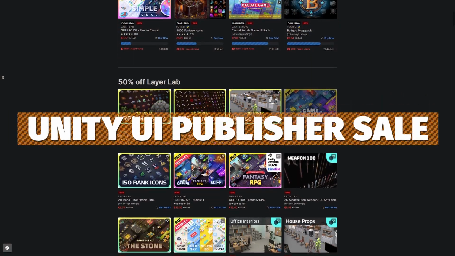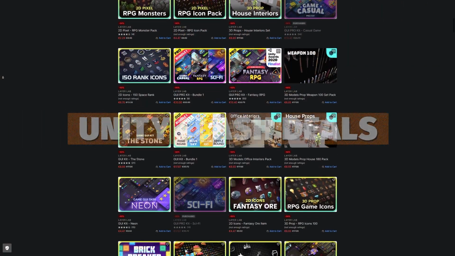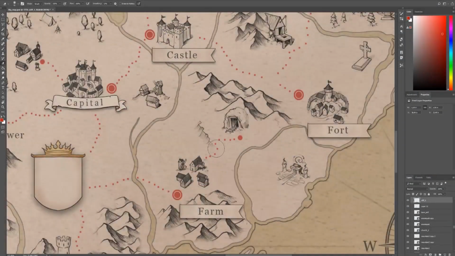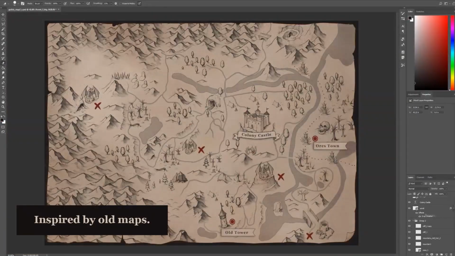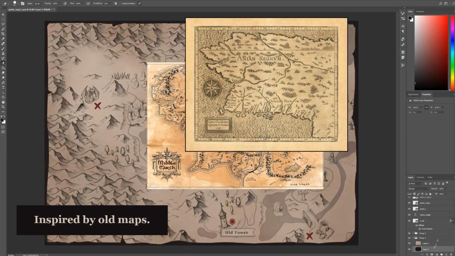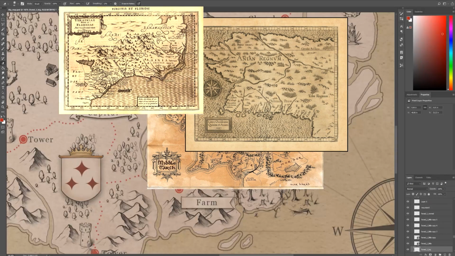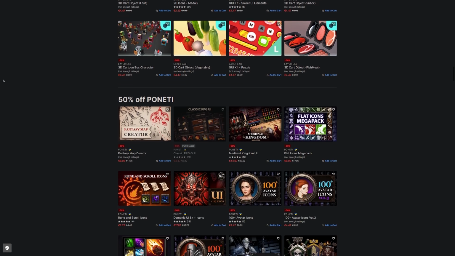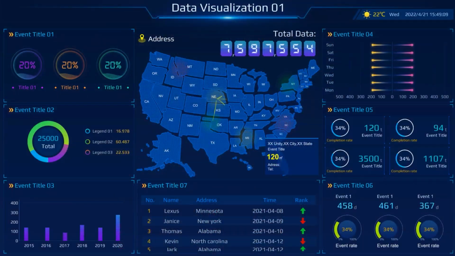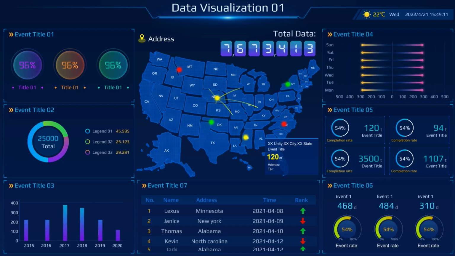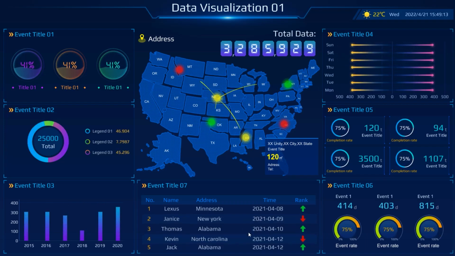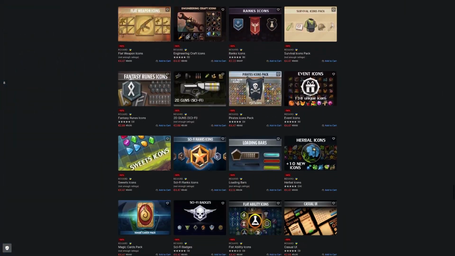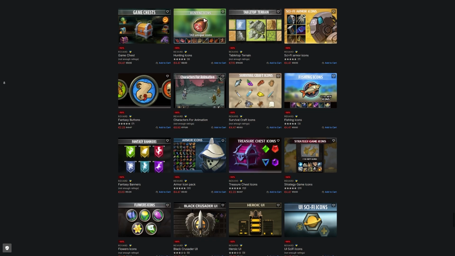And then we also have the Publisher Sale and the flash deals on the Unity Asset Store, which are all specifically featured around UI, 2D, and specific sprite-based pixel art and things like that. So you can find pixel art for monsters, icon packs, ranks, everything for RPGs, mobile work, and lots of different props for loads and loads of stuff on there that you might want to check out. And there's also flash deals, and these run all the way to the 10th of June, that you can check them out with massive up to 90% off each of them.